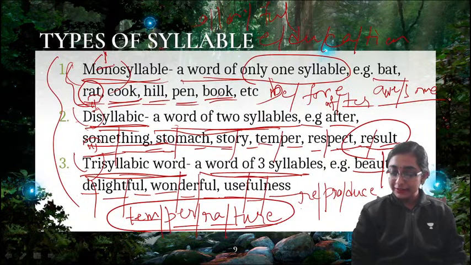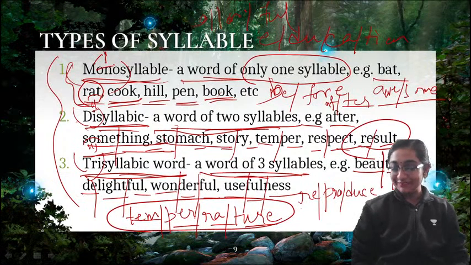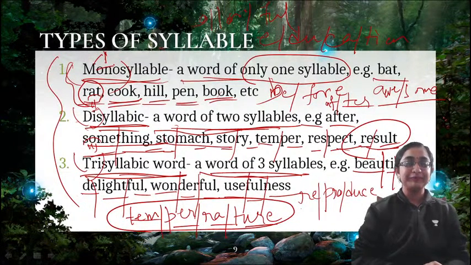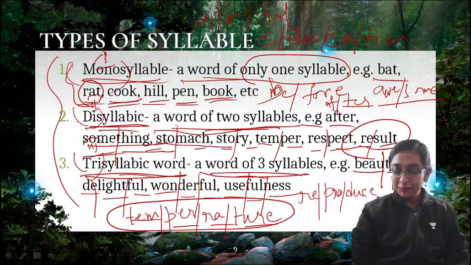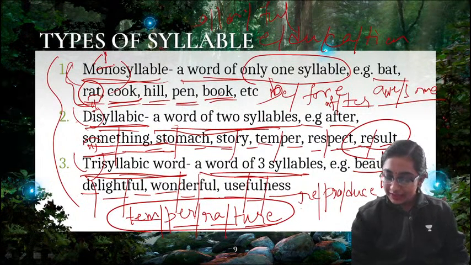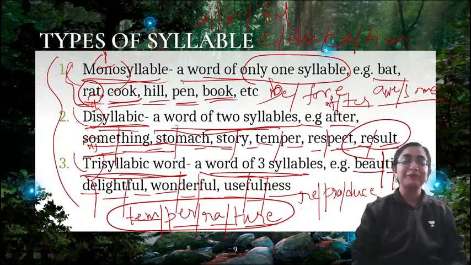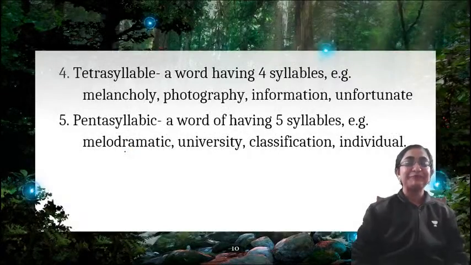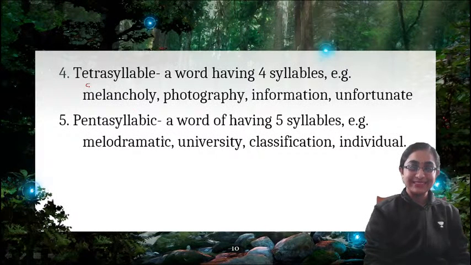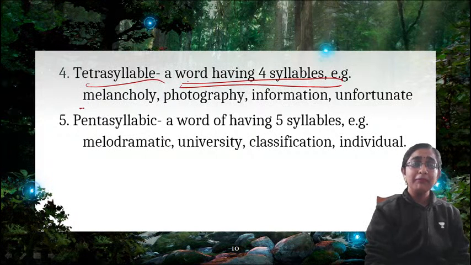So, yes, tetrasyllabic is horrible, okay, Rupali. Now I will move on to tetrasyllable. I have actually only taught about mono, di, and tri. Now we will move on to tetrasyllable. Nishita has given an example, principal, trisyllable. Yes, Nishita, principal can be trisyllable. Okay, very good. Now, tetrasyllable means a word having four syllables. For example, melancholy.